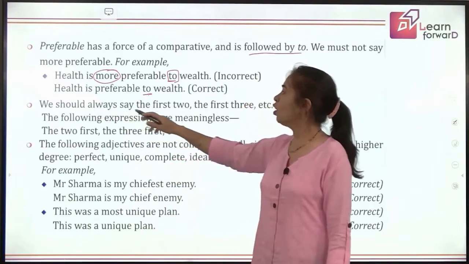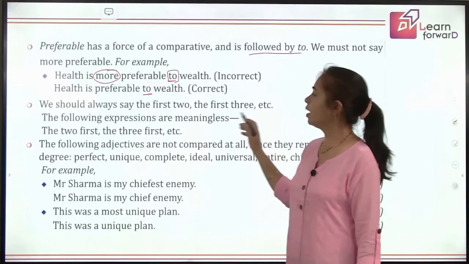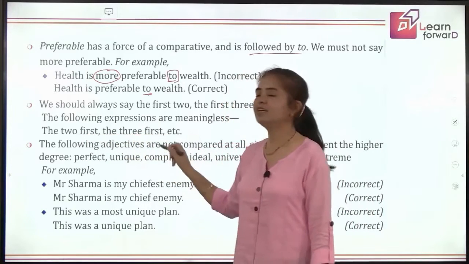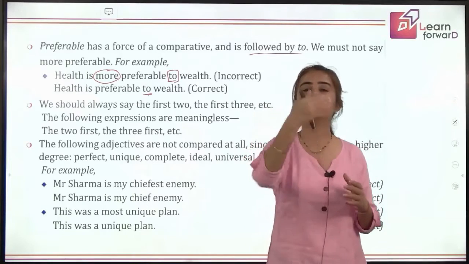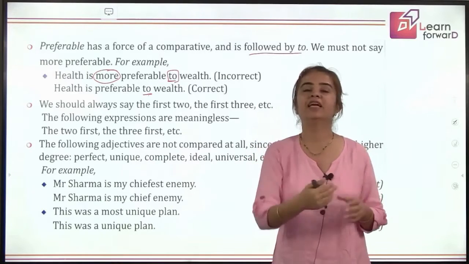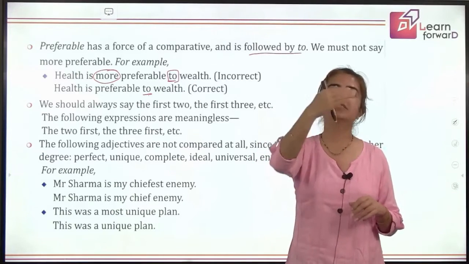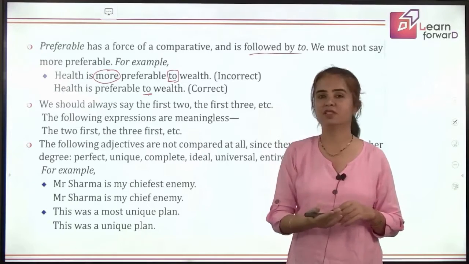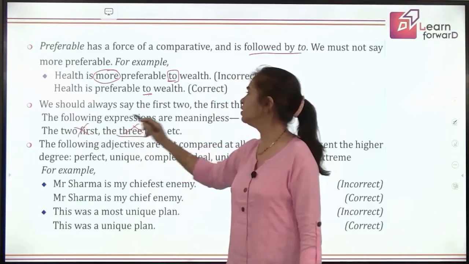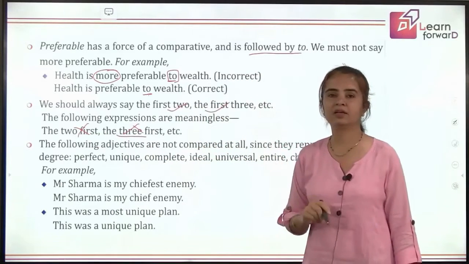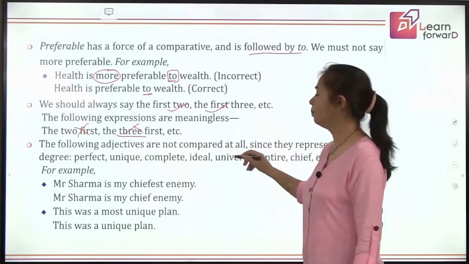Next, we should always say the first two, the first three, etc. So what is meaningless? The two first, the three first. No. So first will always be before. So the first two means when we are talking about the order, the first and second I am talking about. The first three students from this row come. So the first, second, third. I will not say the three first. So this is the order. The three first is wrong. The two first is wrong. We say first two, first three, like that. Got it? Let's move.